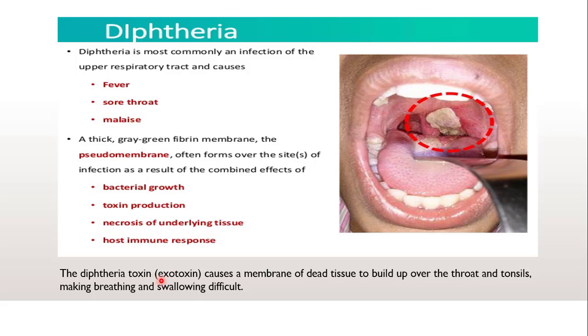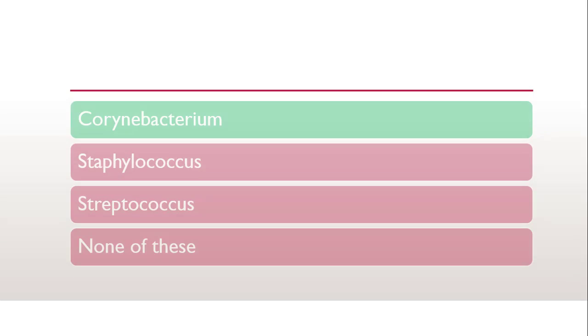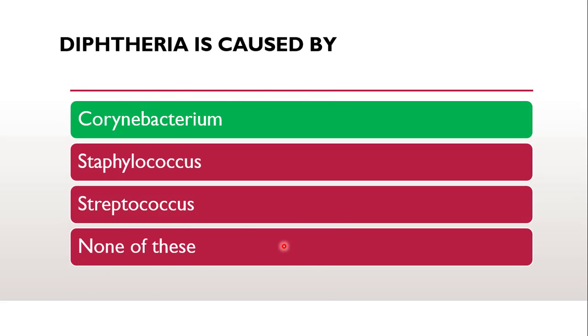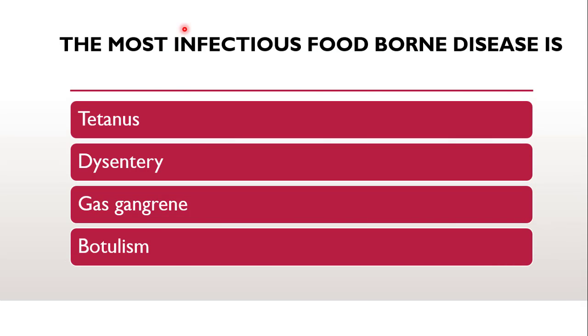It will produce an exotoxin, which will cause a membrane of dead tissue, as you can find here, to build up over the throat and tonsils, making breathing and swallowing difficult, which you can note here. This can be due to bacterial growth, exotoxin production, necrosis or the host immune response. So, it is caused by Corynebacterium diphtheriae.